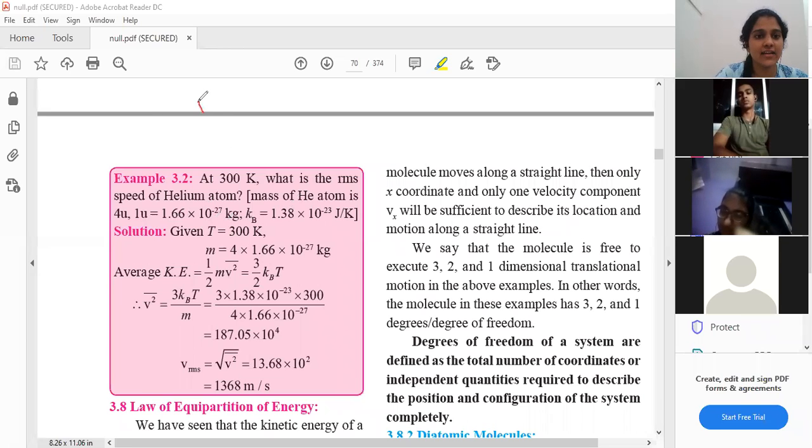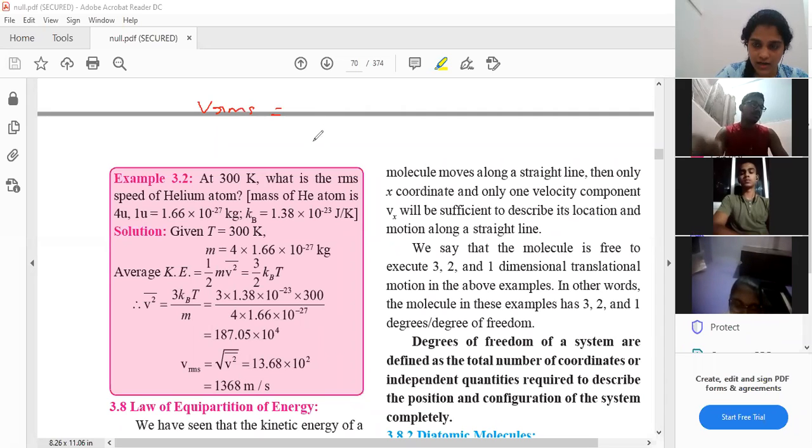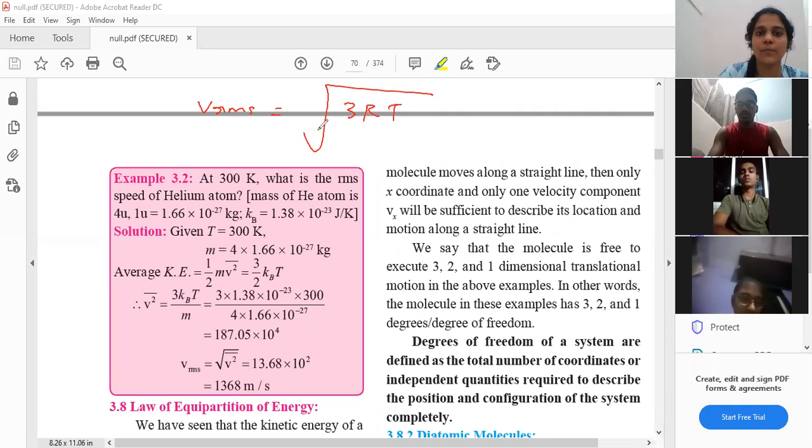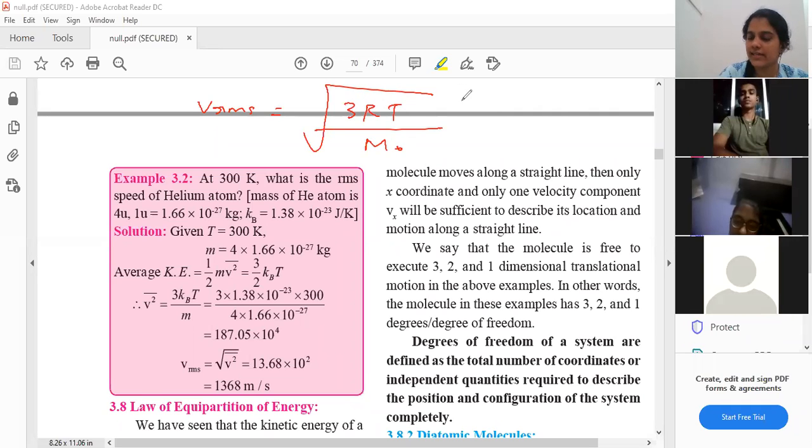Yes, student. See, what is the VRMS formula? Directly using the root mean square formula. Yes, directly using the formula, that is the square root of 3RT upon m naught. Yes or no? So R is the gas constant, T is the temperature. And when you use it all together, now you can do the calculations at one time.